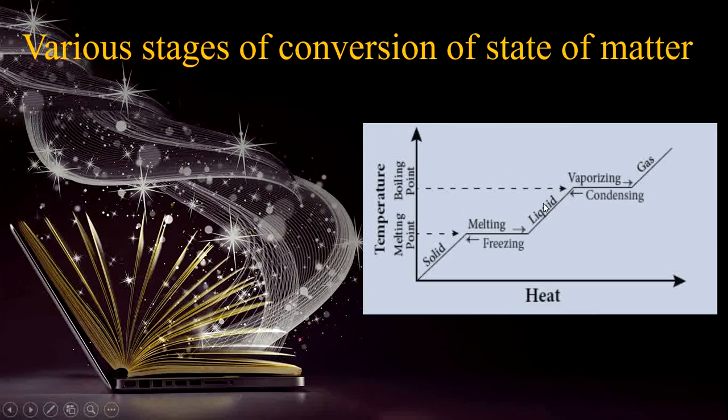And then where all the liquid completely becomes vaporized, becomes steam, that point is called boiling point. So solid to liquid, melting, liquid to gas, vaporization. And then when we reach here, gas to liquid, condensation, and then liquid to solid, freezing. So these are the various stages of conversion of state of matter.